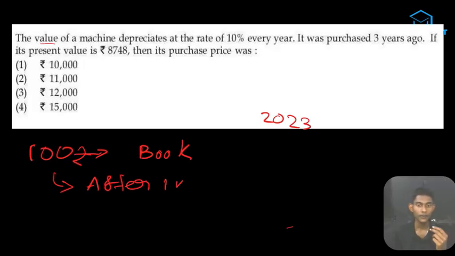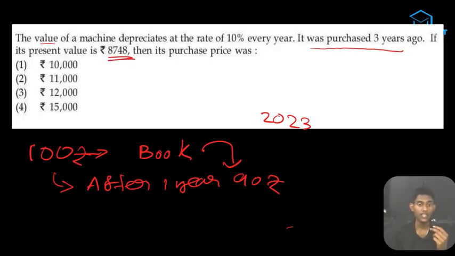After 1 year, its price is going to be 90 rupees. That is the meaning of this thing. Okay, it was purchased 3 years ago. Now the present value is 8,748. So there is an equation method, but I don't want to use that because I want everybody to understand that this is a logical question. So you can do this kind of question with your logic.